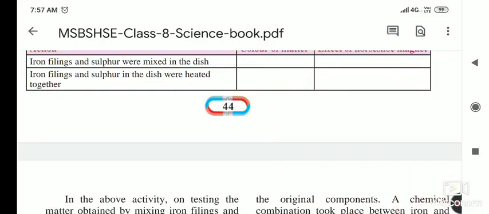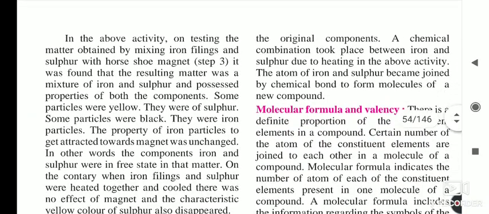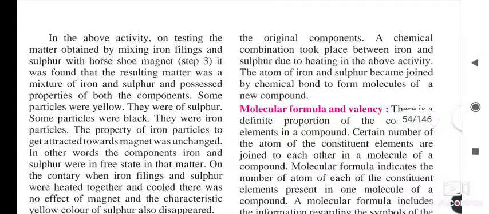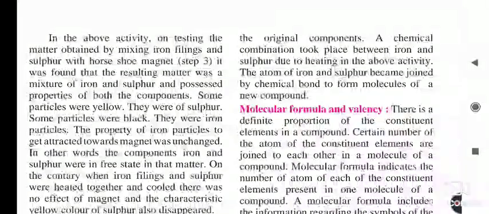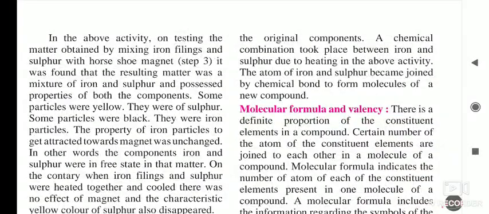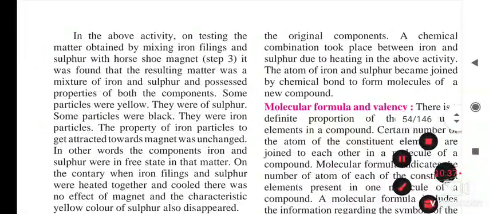So in the above activity, on testing the matter obtained by mixing iron filings and sulfur with a horseshoe shaped magnet, it was found that the resulting matter was a mixture of iron and sulfur.